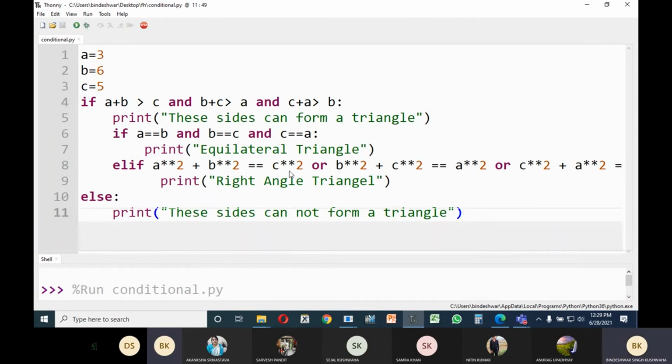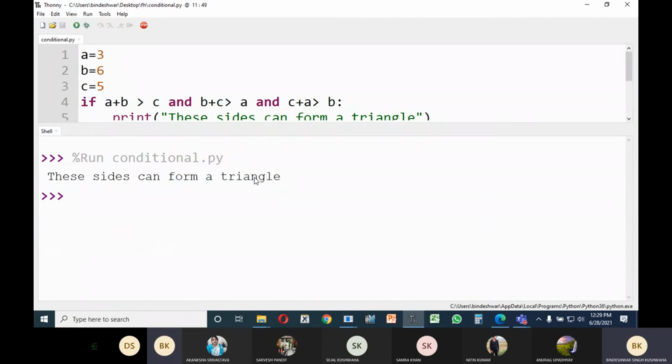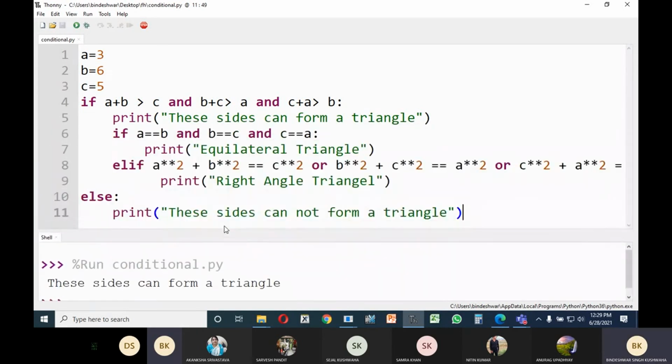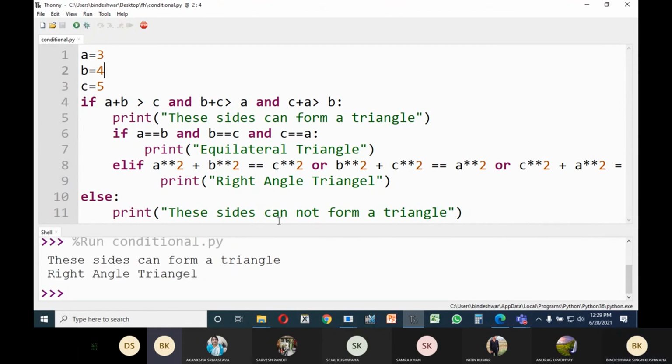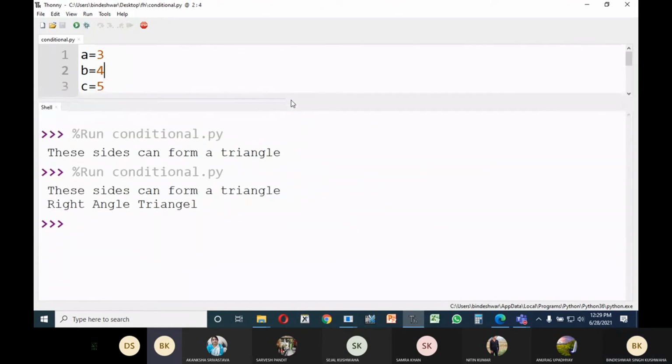Okay, but see that these sides can form a triangle, but we haven't checked for right angle or equilateral. Let us put some data here so that they can be a right angle triangle. So 3, if I make here 4, see that 3 4 5, you can see the answer.